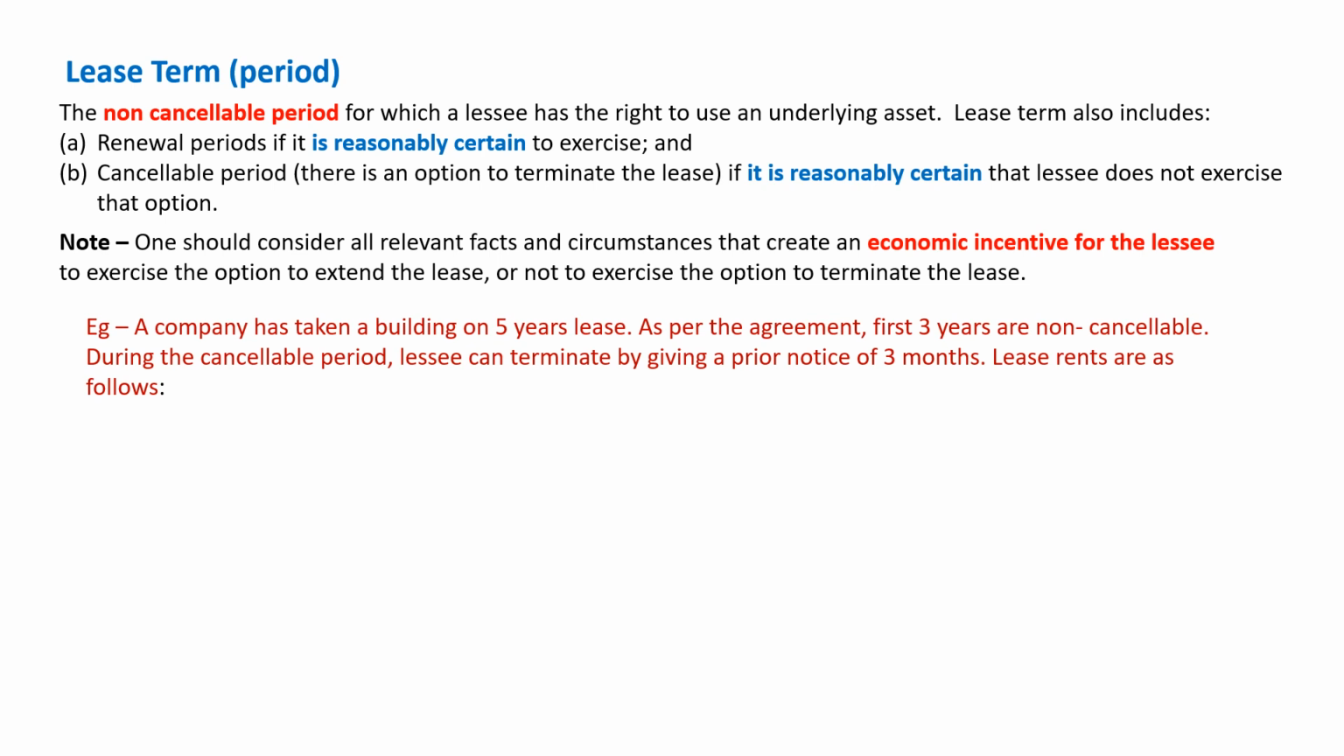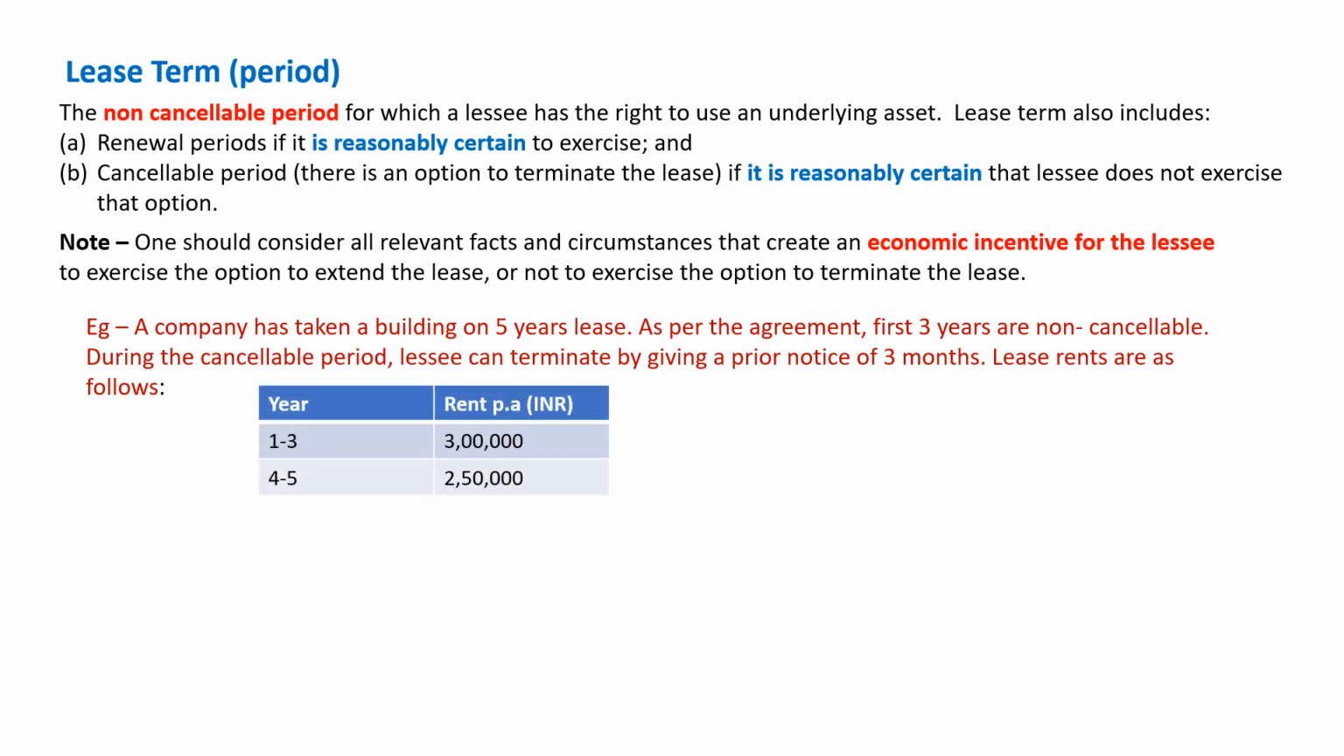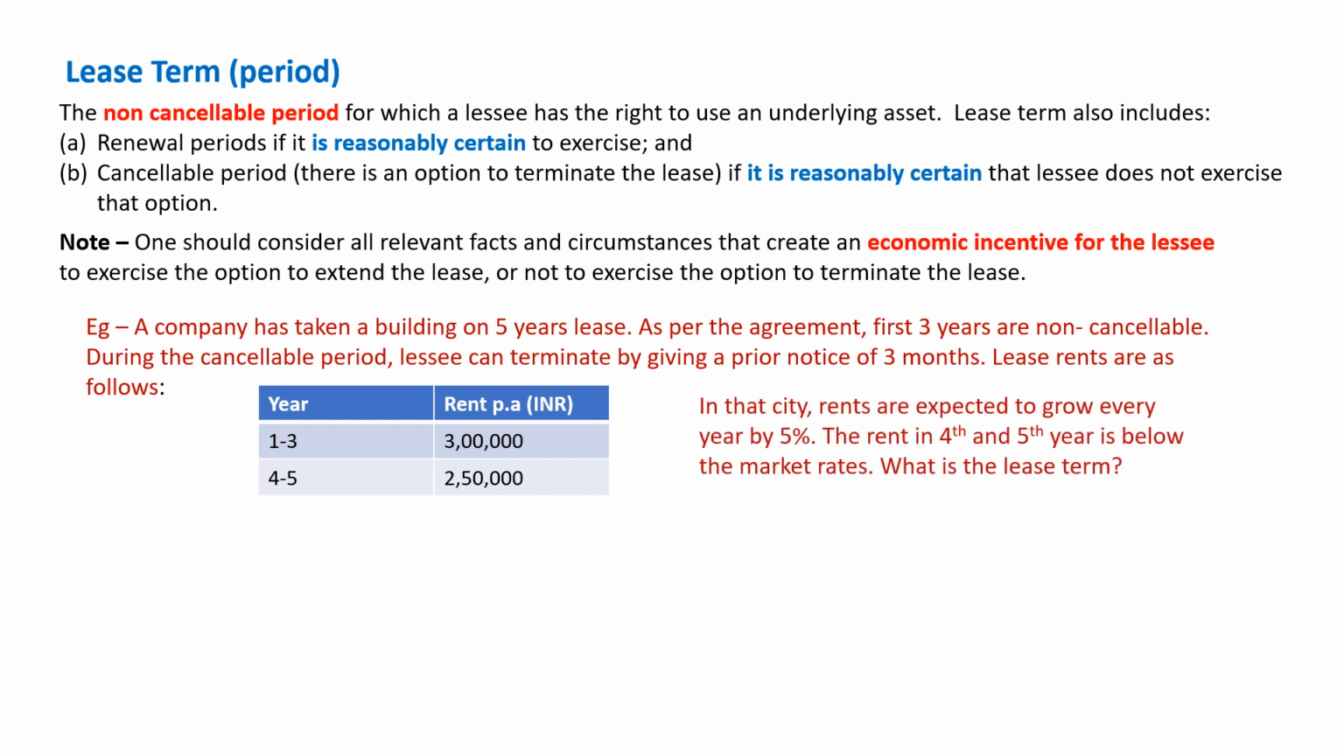Lease rents are as follows. So what are the lease rents? For years 1 to 3, it is 3 lakh rupees per annum. For the 4th and 5th year, the last year, it is 2 lakh 50,000 per annum. In that city, rents are expected to grow every year by 5%. The rent in the 4th and 5th year is below the market rates. What is the lease term here?